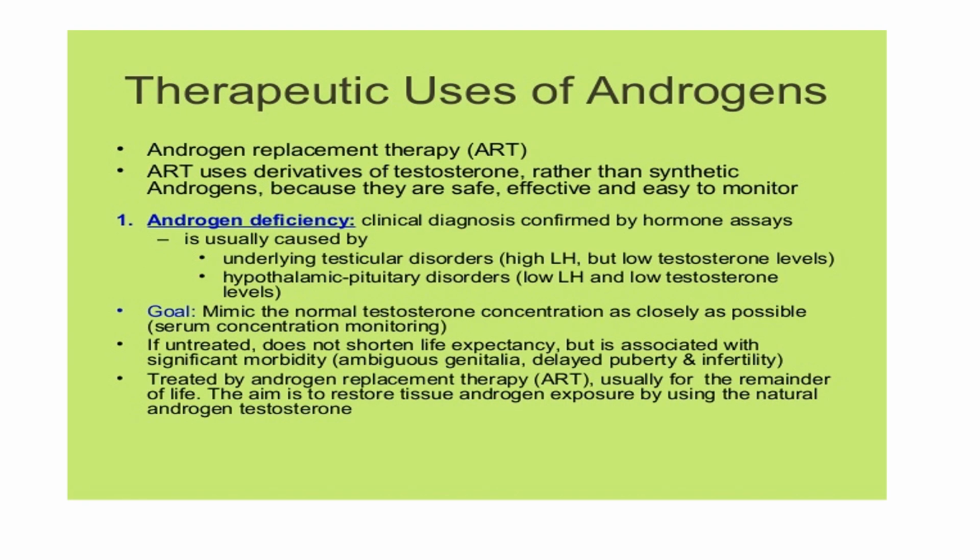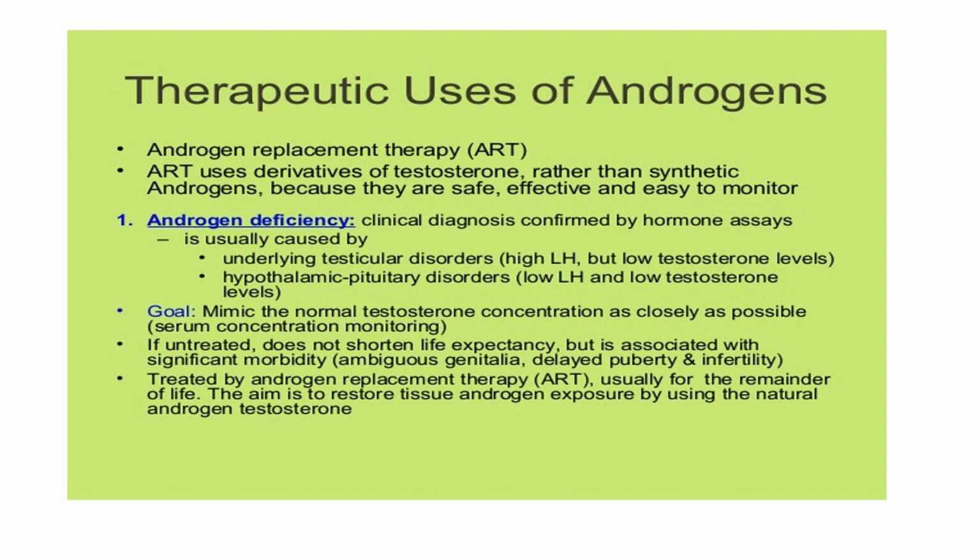Coming to therapeutic uses of androgen, where, how and what forms of androgens are used in therapy. Usually, the use of androgen is for androgen replacement therapy. They use derivatives of testosterone rather than natural androgens. Why? Because they are safe, effective and easy to monitor. Now, the first use of androgens is for androgen deficiency. Where do we have androgen deficiency? Now this is a clinical diagnosis confirmed by hormonal assay tests.